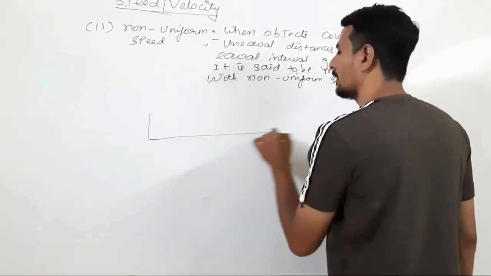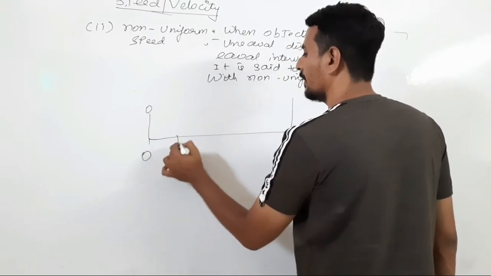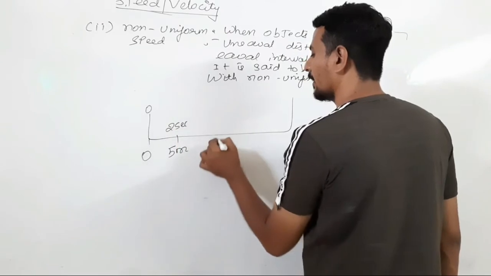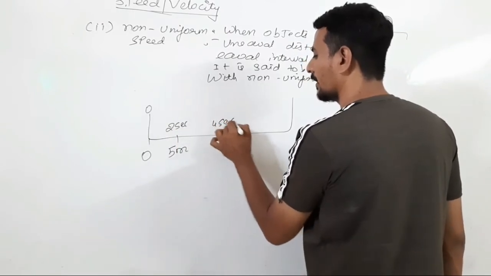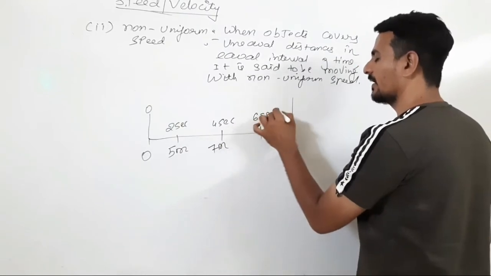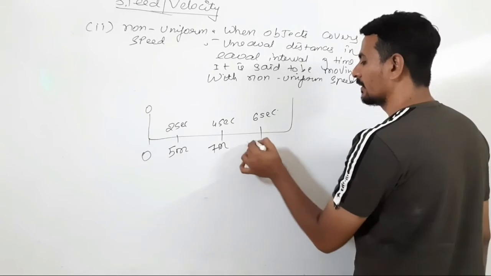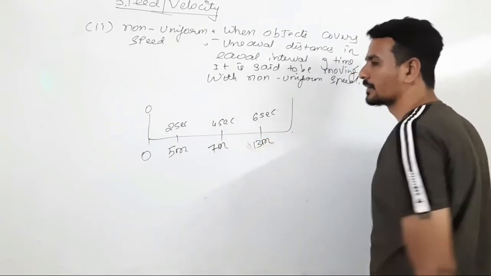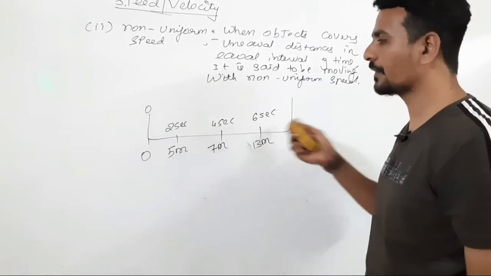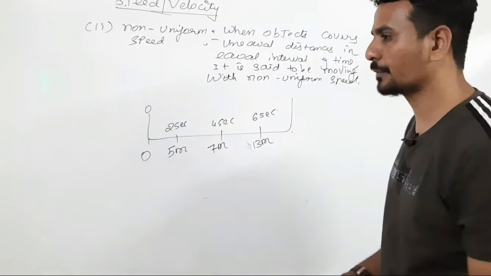Suppose it is starting from here. It covers 5 meter in the first 2 seconds, in the next 2 seconds it covers only 2 meter, and in the next 2 seconds it covers a distance of, say, 6 meter. That means the object is traveling different distances in the same interval of time. This is known as non-uniform speed.